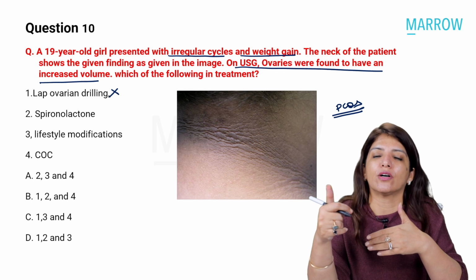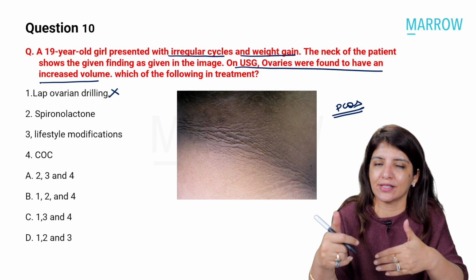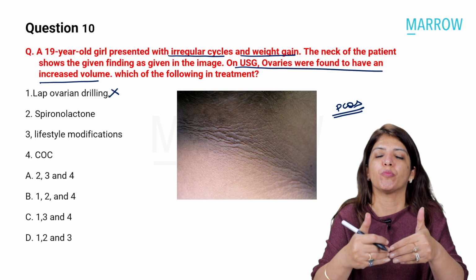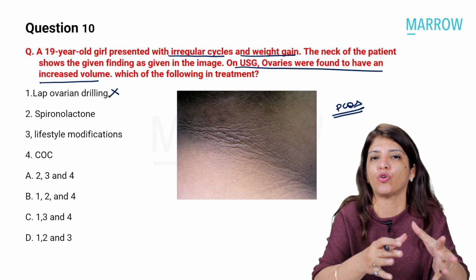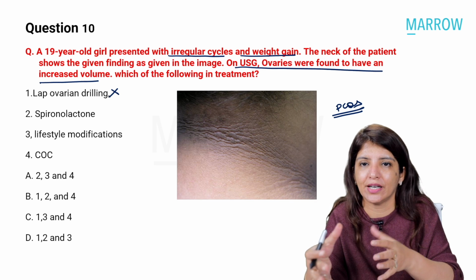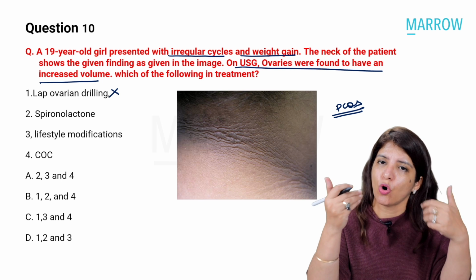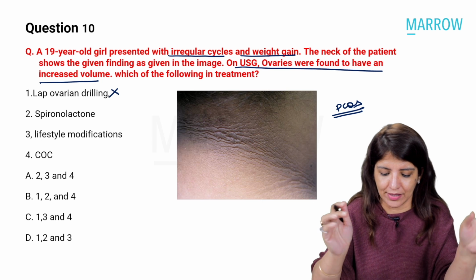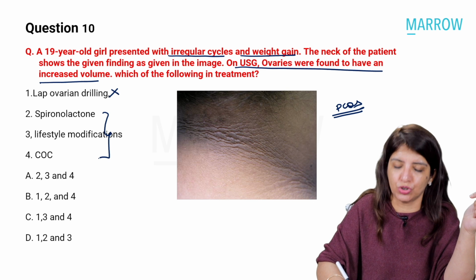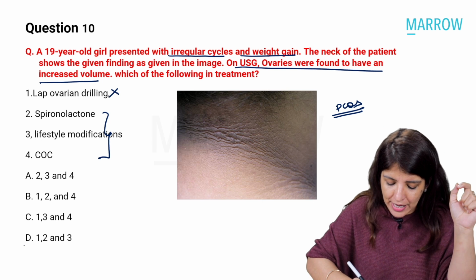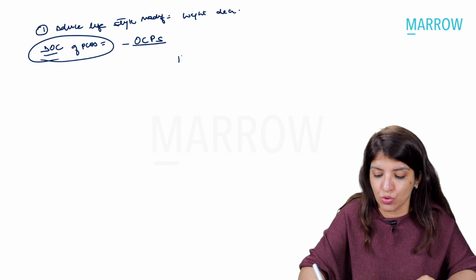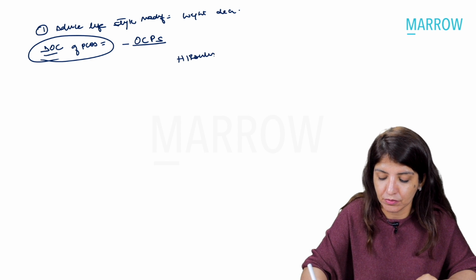So, if a combination of 3 has to be answered, and I know that laparoscopic ovarian drilling is a method for treating infertility, and in a 19-year-old girl that would never be a complaint, automatically I have come to the answer, and the answer is that it has to be 2, 3, and 4. Right?